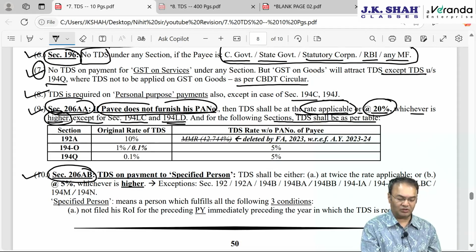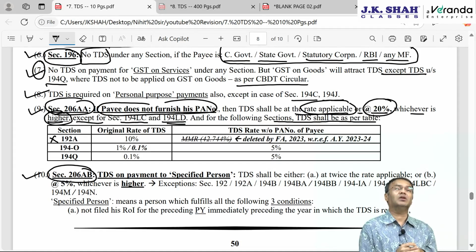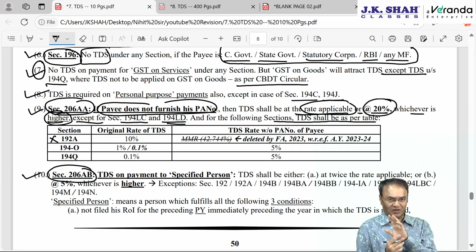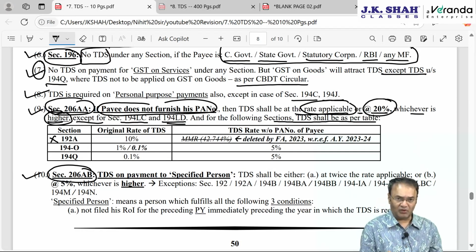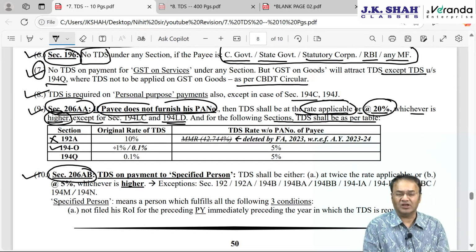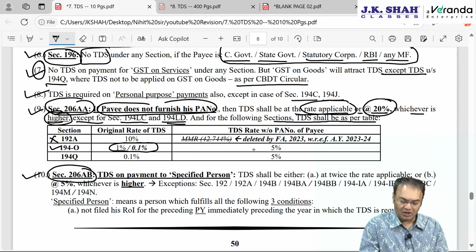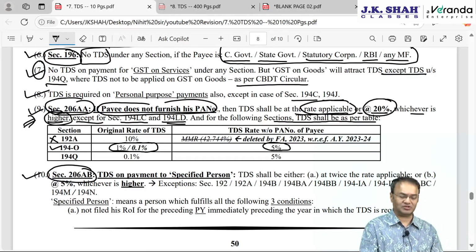But in the following sections, out of which 192A is no more applicable for this particular table, there are two exceptions: 194LCLD plus two more exceptions, 194Q and 194-O. 194O is payment made by an e-commerce operator to an e-commerce participant. Rate is 1%, from 1st October 24 onwards 0.1%, otherwise earlier it was 1%. Instead of 1% or 0.1%, if 206AA gets attracted, the payee has not furnished PAN number, TDS will be at the rate applicable or 5% instead of 20%.